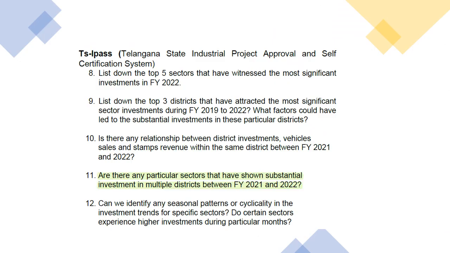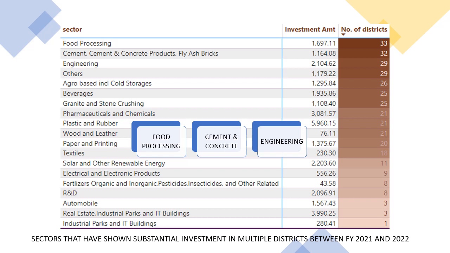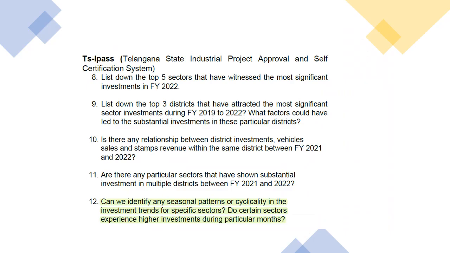Are there any particular sectors that have shown substantial investment in multiple districts between the year 21 and 22? This table here lists the sector by investment amount and orders it by the number of districts that it has received investment from. As we can see, the food processing, cement and concrete, and engineering are the top sectors which received investment from multiple districts.